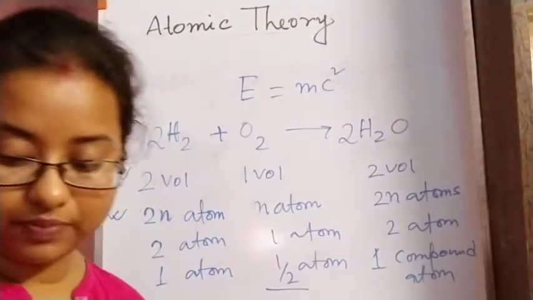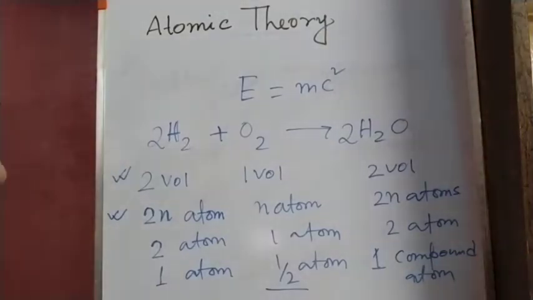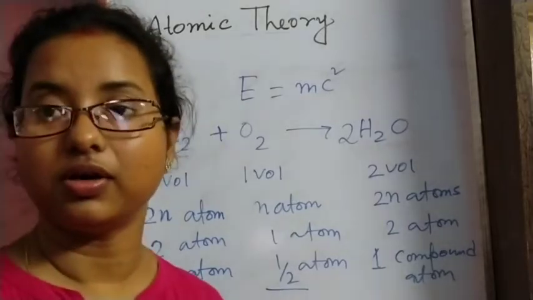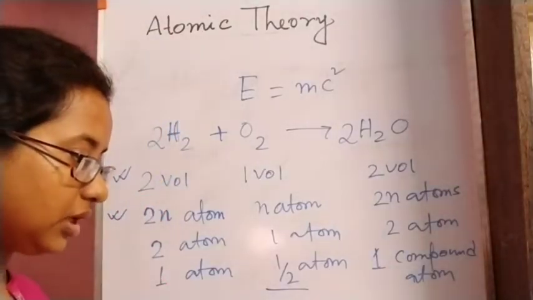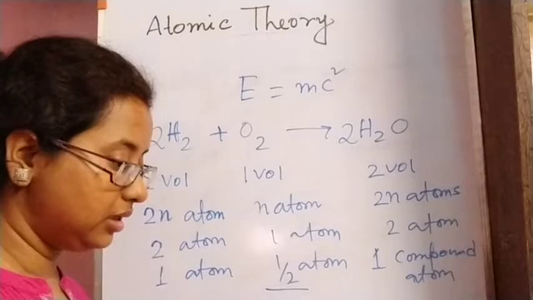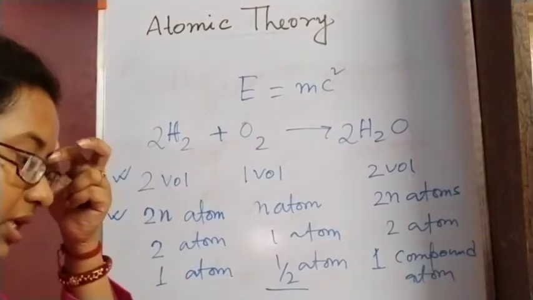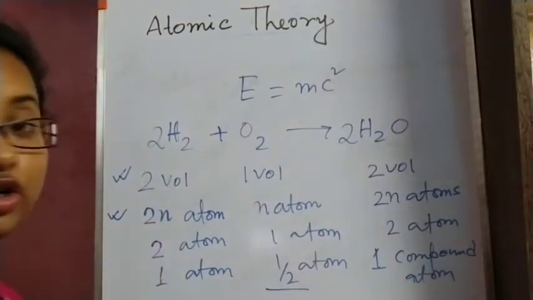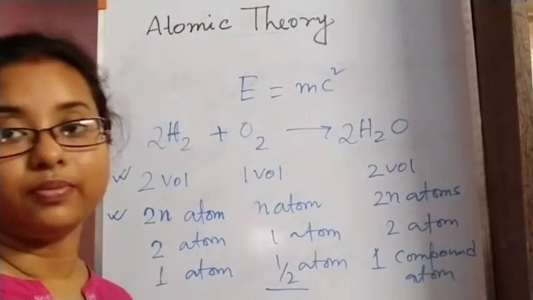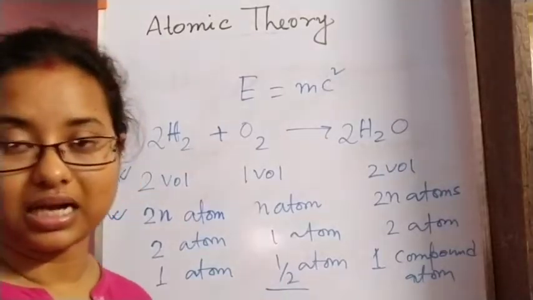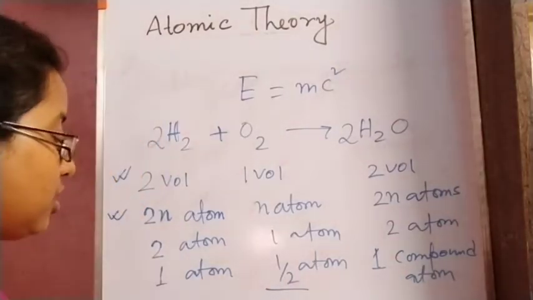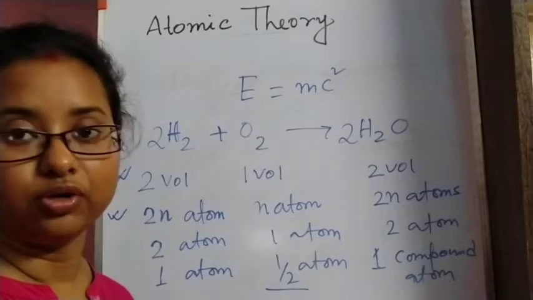Now comes Avogadro, who changed this hypothesis a bit, and he told that under similar conditions of temperature and pressure, equal volume of gases contain equal number of molecules. Equal volume of gases will contain equal number of molecules, not equal number of atoms. Okay, atoms was told by Berzelius, but Avogadro told it will be molecules, not atoms.